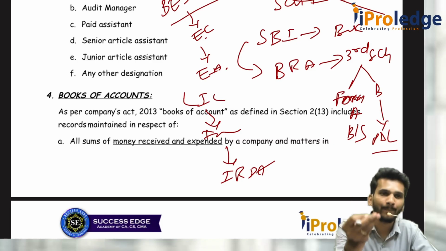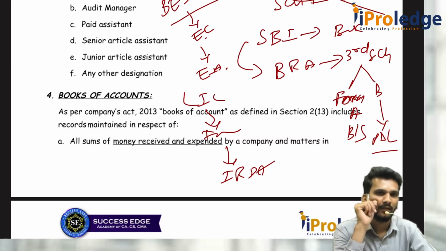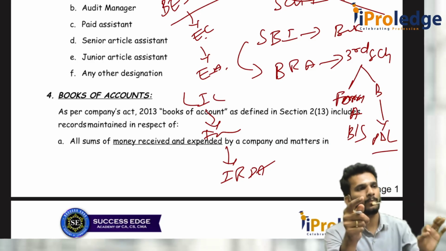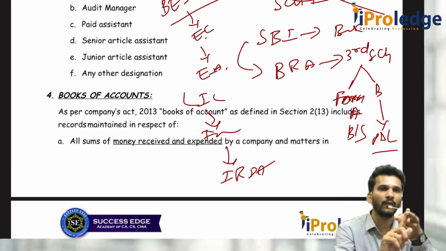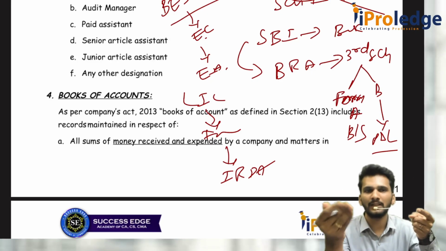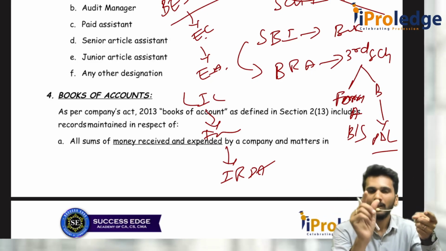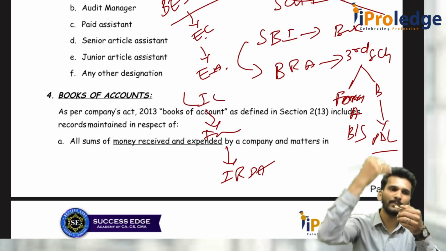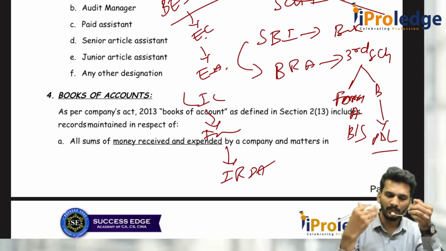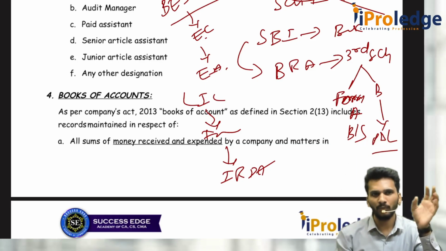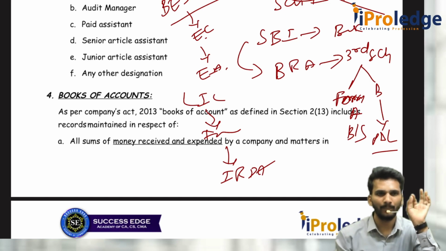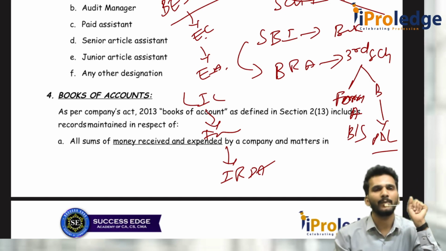What reporting is applicable for your company? As an auditor, you have to go and check whether they are prepared as per the applicable financial reporting framework or not. Financial reporting framework means you should report your statements and information in some format. That format is prescribed by the respective authorities, regulators. Whether it is prepared as per the regulatory body or not, you have to check it. That is the second part.